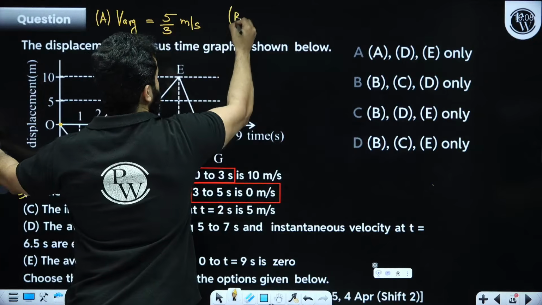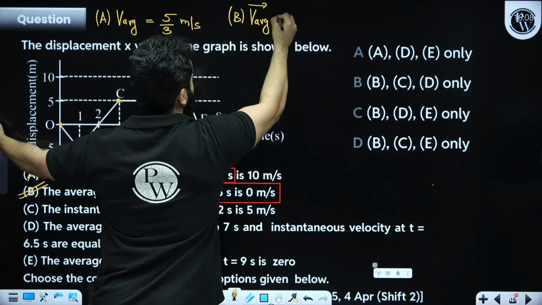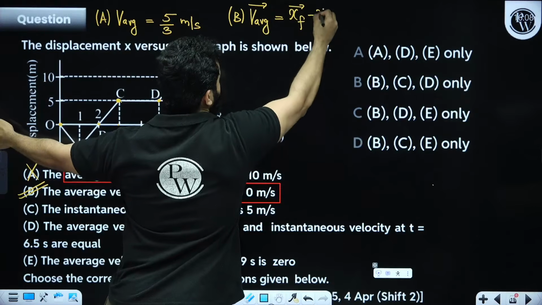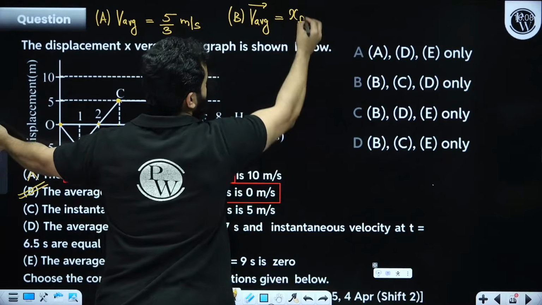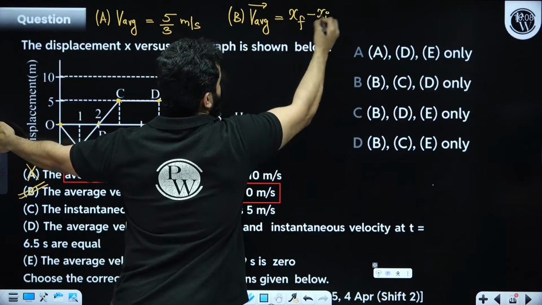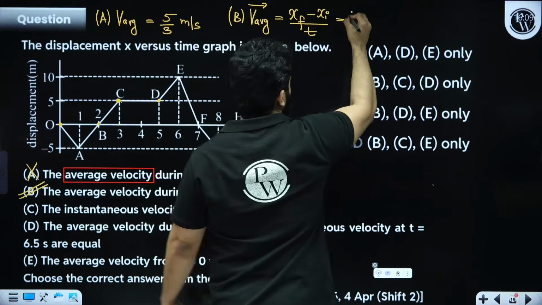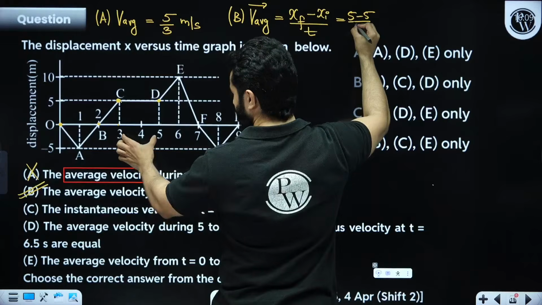Option B, my dear friends, when you are going to find out the average velocity, you are going to write something like this: final displacement minus initial displacement, divided by t. I don't have to write down the vector because I am writing x, right? So it is actually 5 minus 5, divided by time, which is 2 seconds.